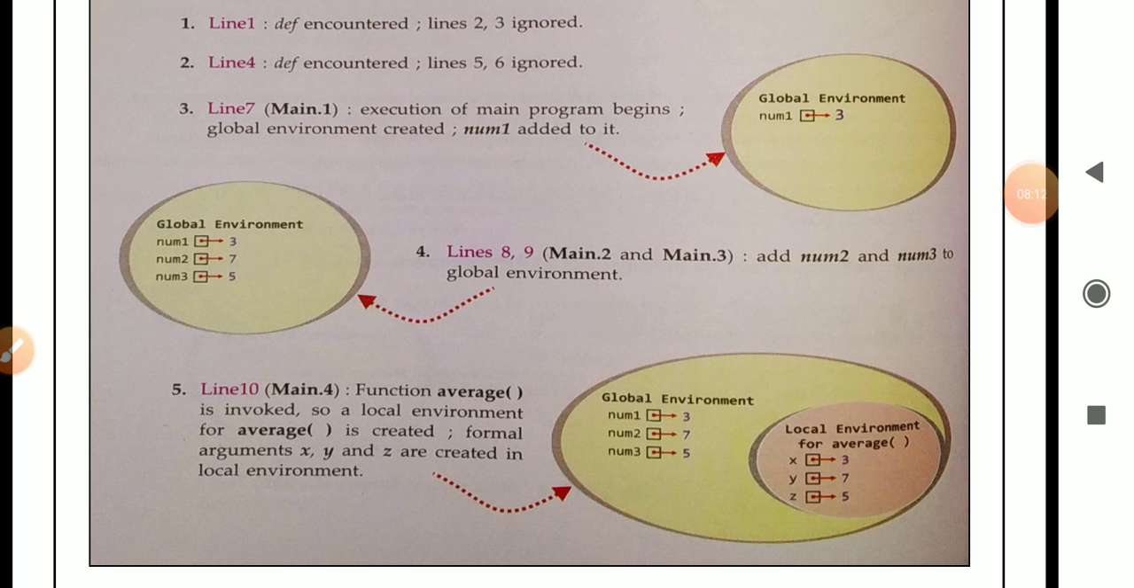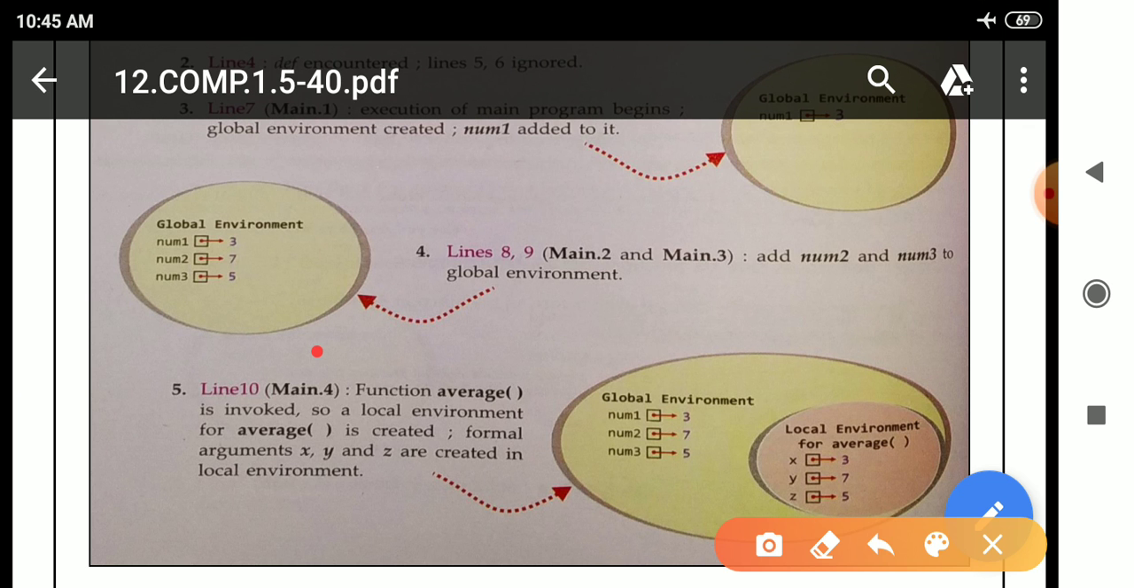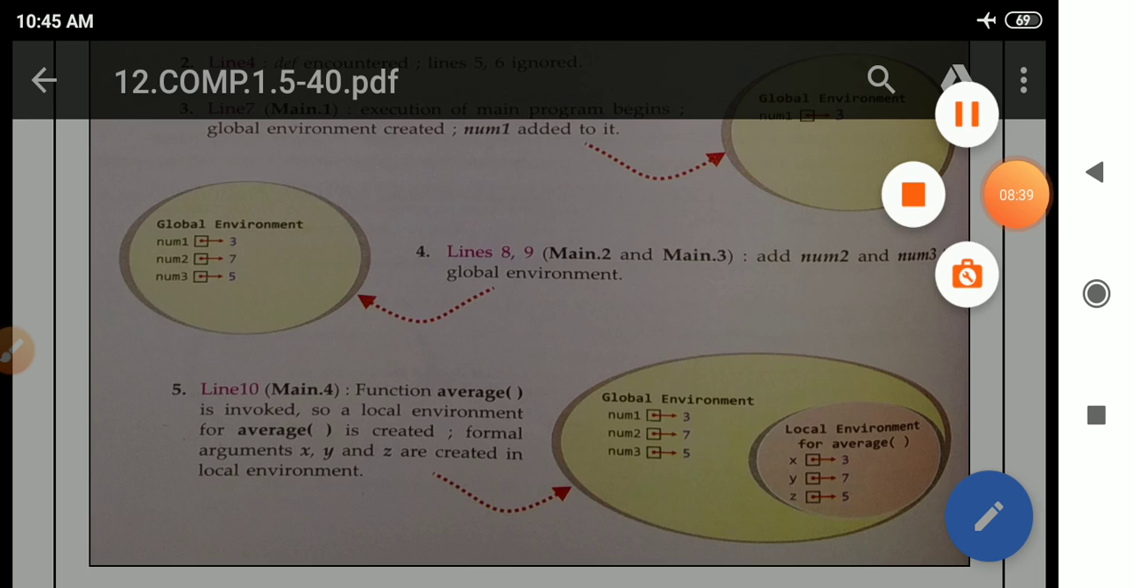Number 5, line number 10, main.4, means the top level statement number 4. Function average is invoked, means function average is called. So a local environment of the average function is created. Formal arguments x, y, and z are created in the local environment.